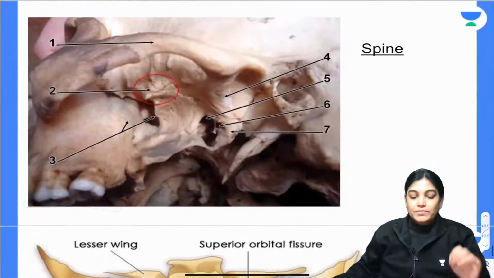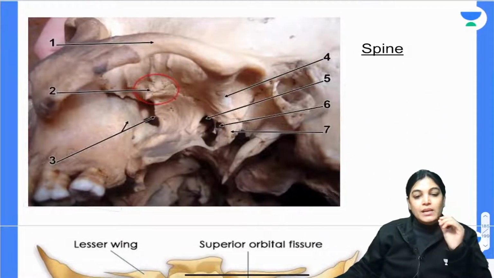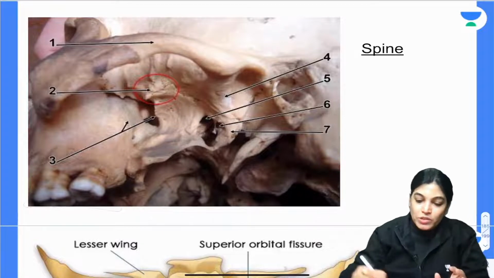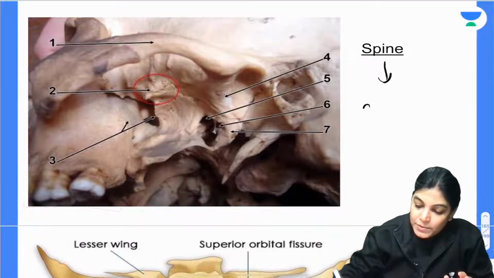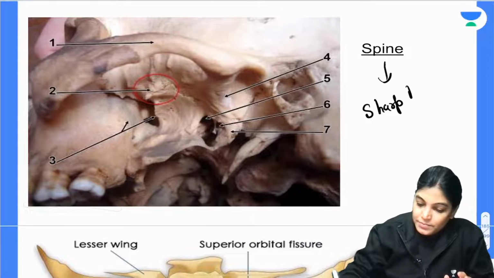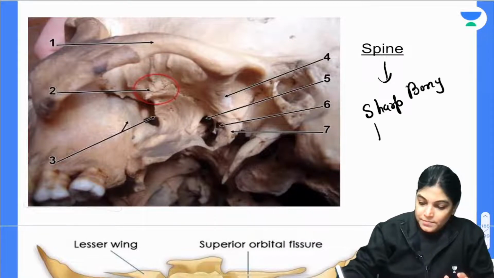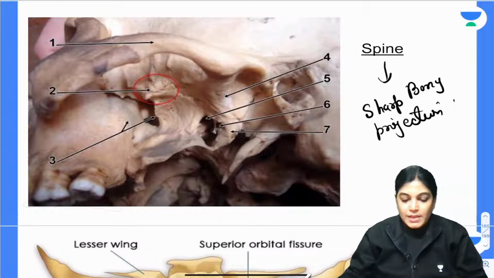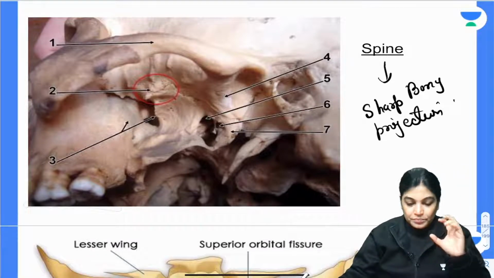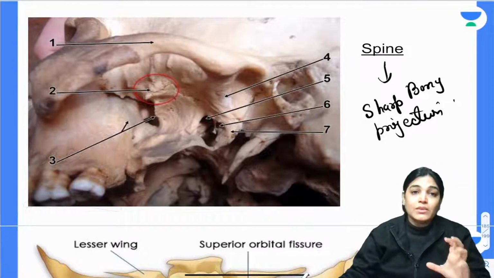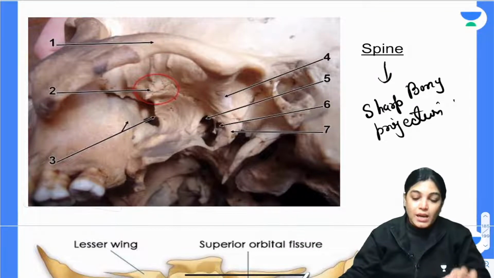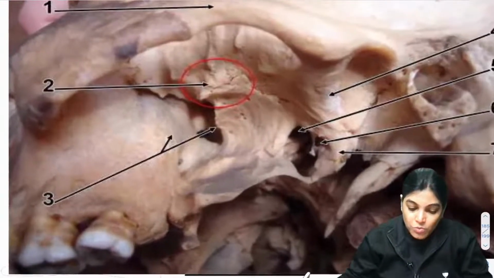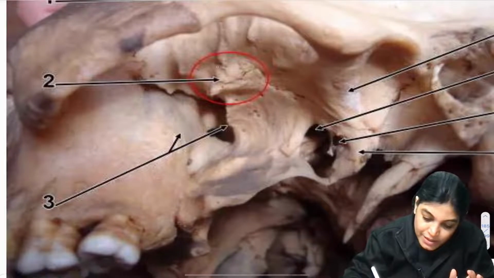Now, spine. The word spine means a sharp pointed bony projection. You are seeing the inferior view of the skull, and here you can see a small bony projection, number 2.